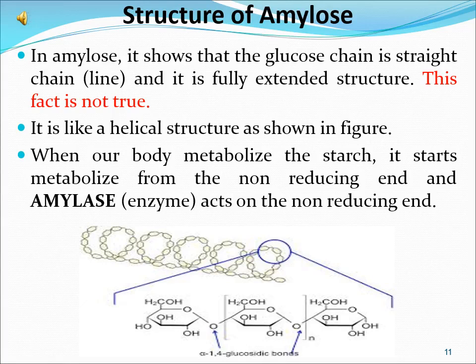When we see the structure of amylose, it shows that glucose chain is a straight line or straight chain, and it is a fully extended structure. But this fact is not true. It is like a helical structure as shown in the figure below. When our body metabolizes starch, it metabolizes the non-reducing end, and amylase enzyme acts on the non-reducing end.